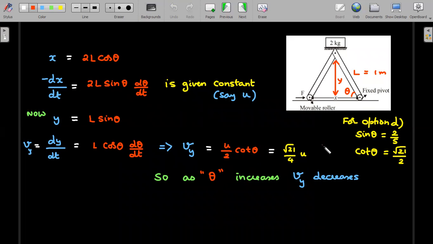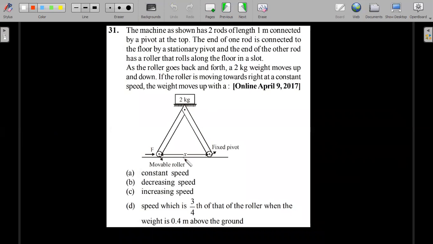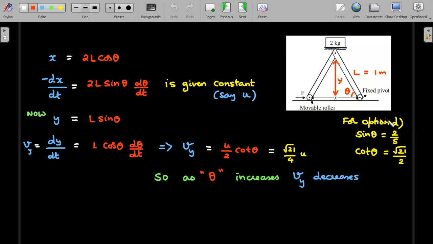So when you substitute the value of theta, which he gave in this question, as 1 meter, this is how much? 2 meter, I guess. So the value of this 2 meter, 1 meter, everything was mentioned in this question, right? So you should be able to get 0.4 meter above the ground. So this is 0.4 meter, and this is 1 meter. You could get the value of sine theta is 2 by 5, cot theta is root 21 by 2.